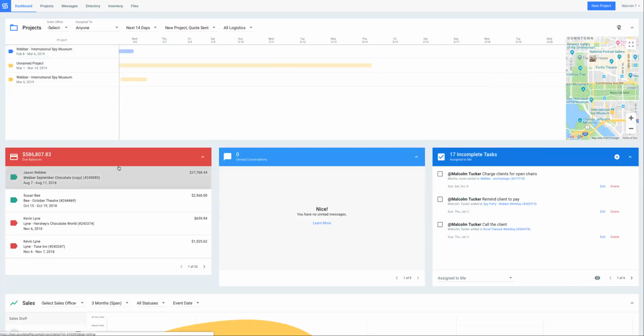Also in this dashboard, we've got the due balances, and hopefully, folks, you don't have almost $600,000 in due balances, but this will certainly give you the quick jump start you need. If you see a huge number here, you know that you've got to jump into these projects. Like I've got 32 pages worth of due balances here. So that's telling me and telling my team that we need to go in and close some of these sales to get this number down to a more reasonable amount.